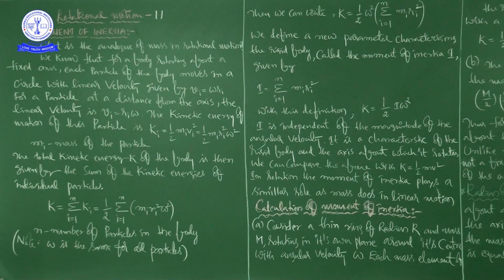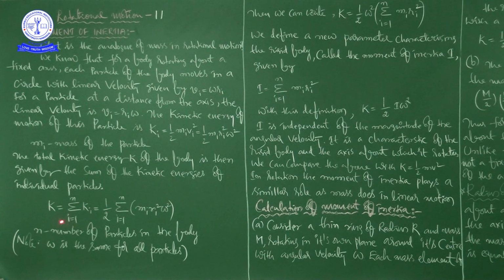Now, the total kinetic energy K of the body is given by the sum of the kinetic energies of the individual particles, right? So the same expression is extended to the whole body.